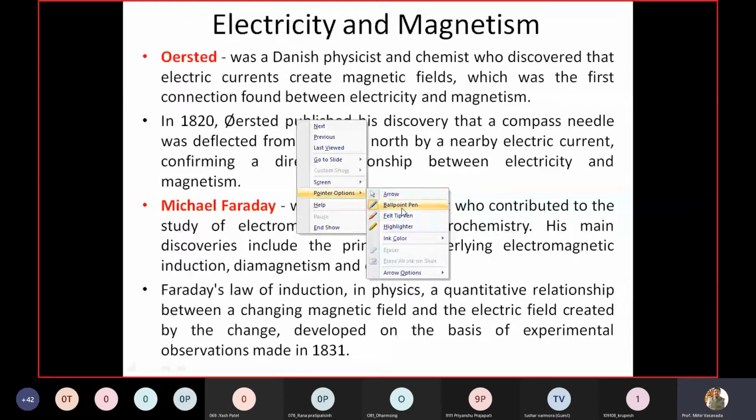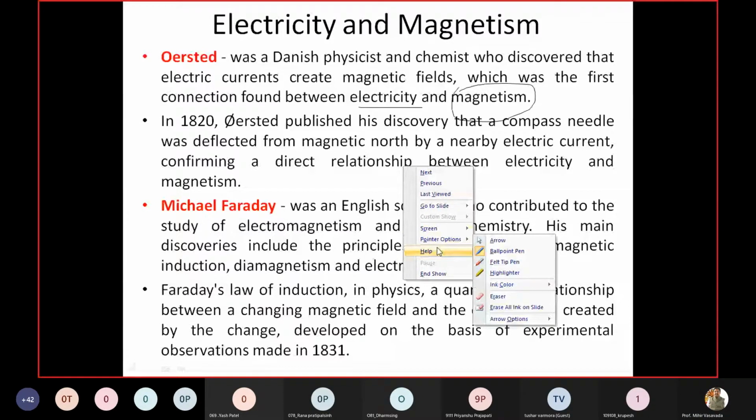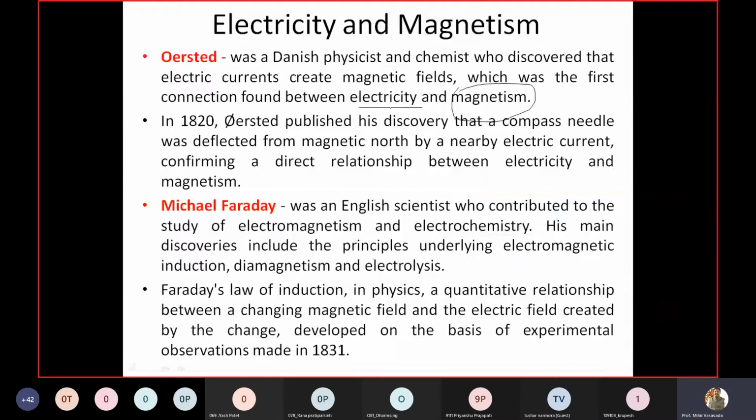So what he found out is that it is possible to produce a magnetic field from electricity. In 1820, it was mentioned that a compass needle was deflected from magnetic north by an electric current, confirming a direct relationship between electricity and magnetism.